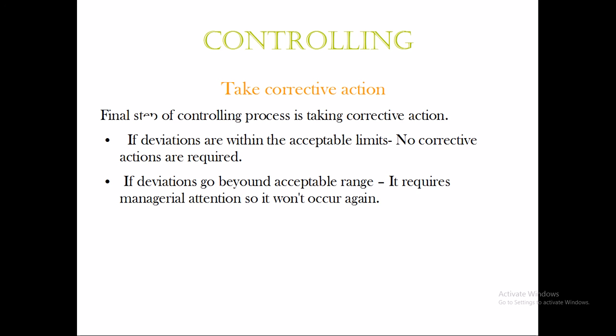Taking corrective action is the same thing. If the deviation is within the acceptable limits, there is no corrective action required. So you can appreciate your employees for performing up to the expectation. But if the deviations go beyond the acceptable range, say less than 800 units or less than 700 units out of 900 units, it requires managerial action, so it will not occur in the upcoming month, and it will not set a drawback on the overall yearly plan of the company. To avoid that from happening, managerial action is required where the deviation from the original plan is way too much.